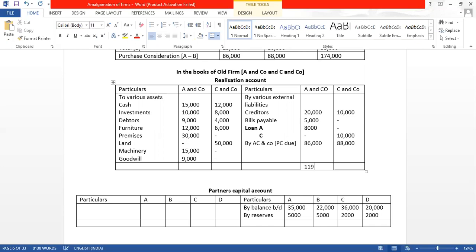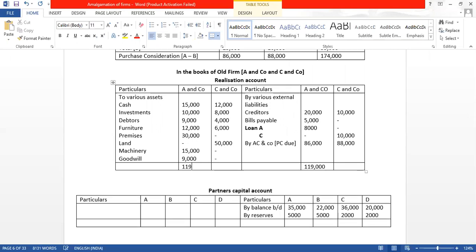We are getting 1,19,000. Here also we will write. See which side is heavy? 15,000 plus 10,000 plus 9,000 plus 12,000 plus 30,000 plus 15,000 plus 9,000. It is coming to 1 lakh.